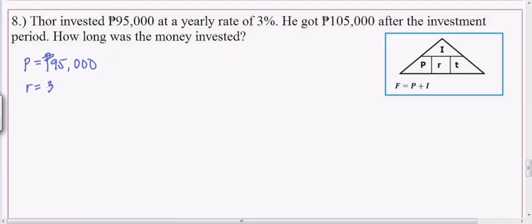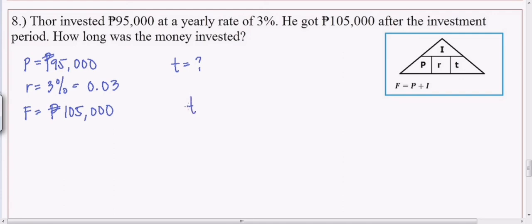So, ang rate natin is 3%. That is 0.03. He got 105,000. So, nakakuha siya ng 105,000 after the investment. So, nakakuha siya, ibig sabihin future yun. Yung nakuha niyang amount is 105,000. Okay? And then, ang tinatanong is the time. Gaano raw katagal yung pera na 95,000 sa bangko? After a specific year, nakakuha siya ng 105,000.